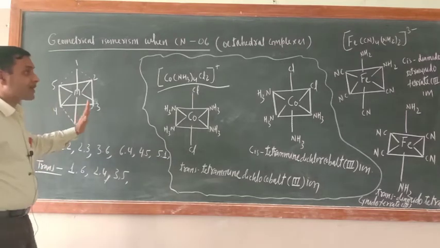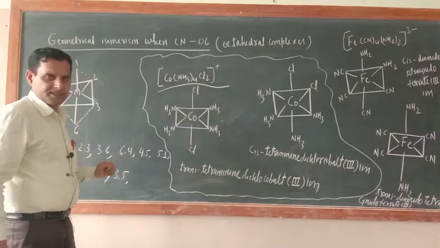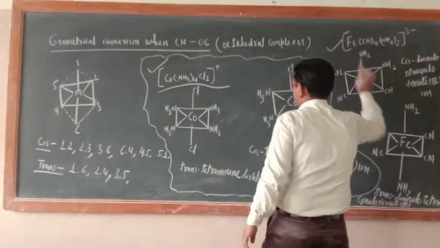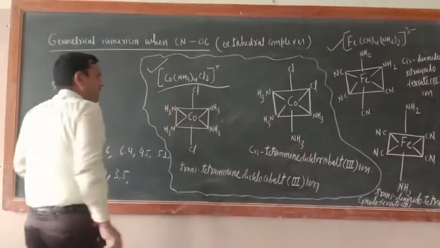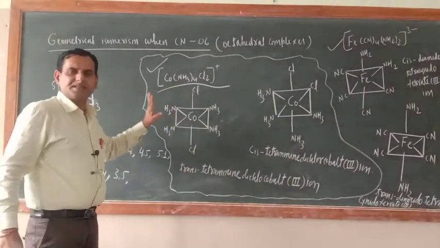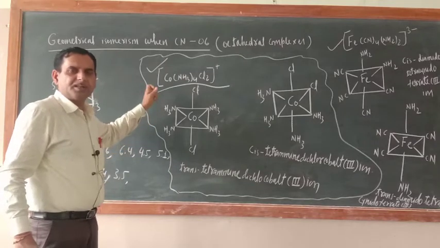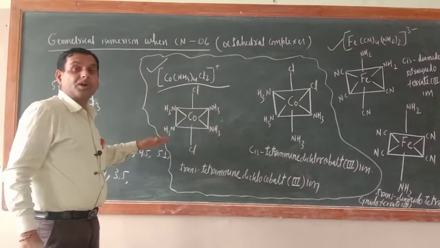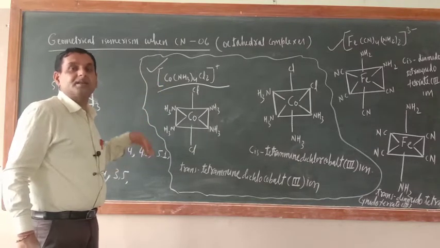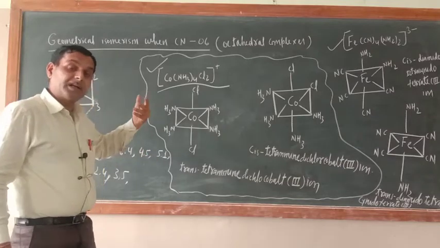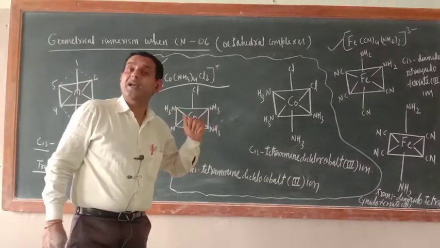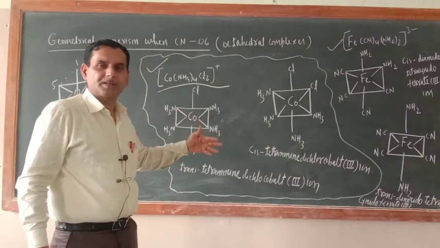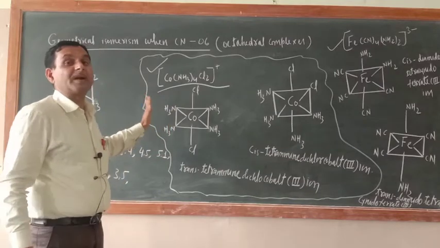Now, for better understanding, I wrote two examples. One example is this one and another example is this one. Whenever such things are asked in the exam, they will give you the formula of the coordination compound and tell you to draw its cis and trans form, or in case of optical isomerism, the D and L isomers. Optical isomerism I have not taught yet; I will teach you soon after this. Right now just concentrate on geometrical isomerism.